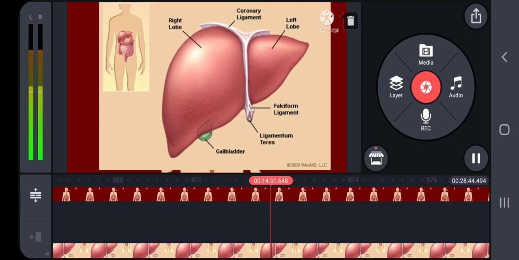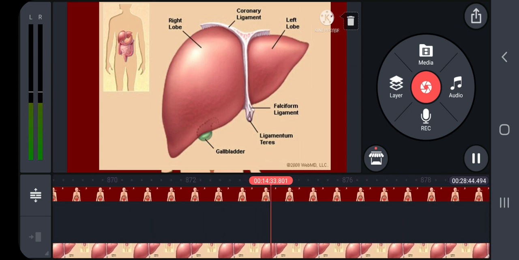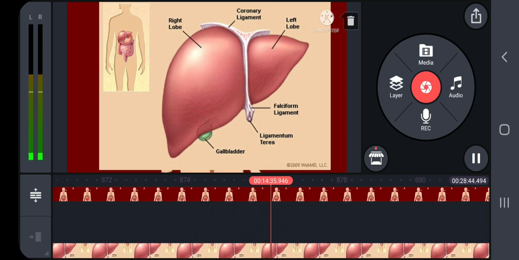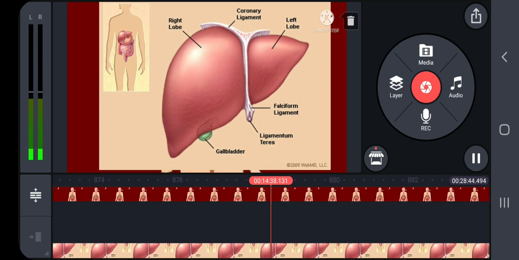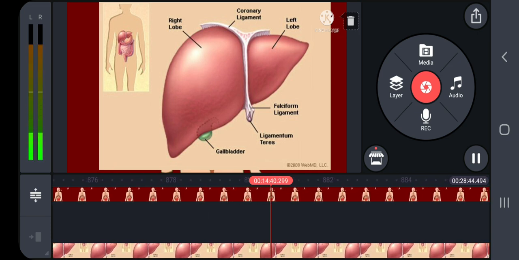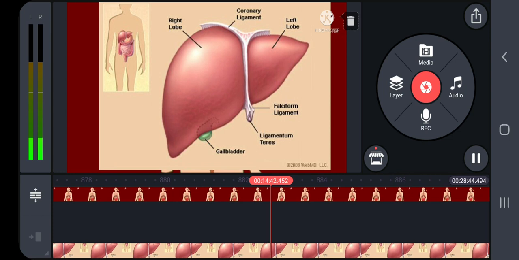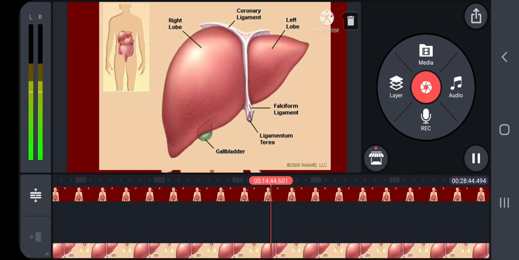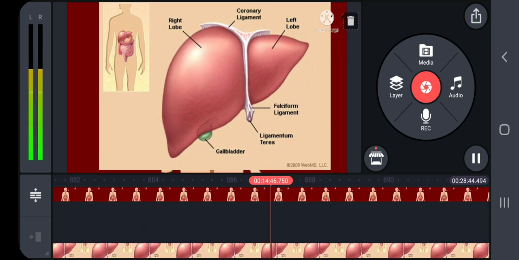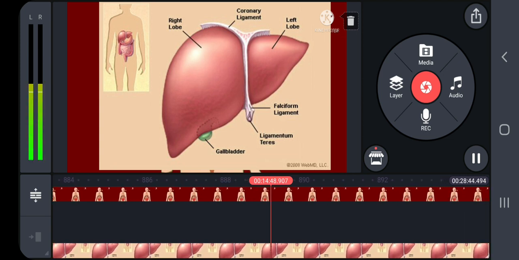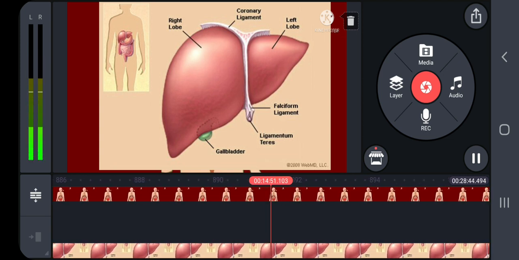These lobes are connected with the diaphragm. Each lobe has many hepatic lobules. Lobules are the functional unit of the liver and are covered by a thin connective tissue called the Glisson's capsule.